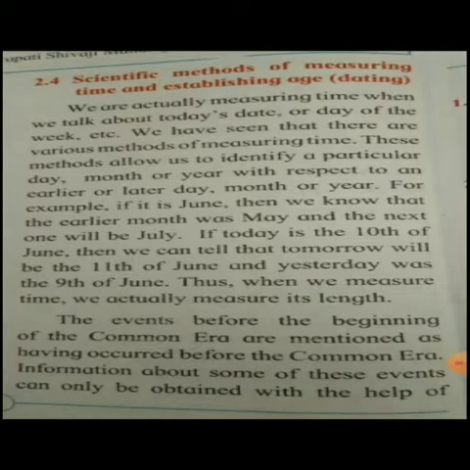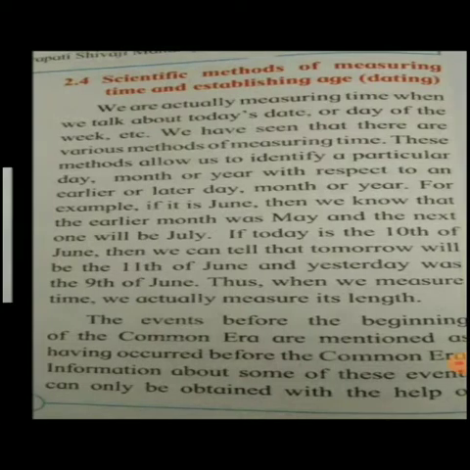The events before the beginning of the Common Era are mentioned as having occurred before the Common Era. Information about some of these events can only be obtained with the help of evidence buried under the ground. This evidence is usually in the form of broken man-made artifacts and fallen structures. Artifact means something made or given shape by humans, such as a tool or a work of art. With the help of these remains and using scientific methods, we can determine the time of events that took place thousands of years ago.